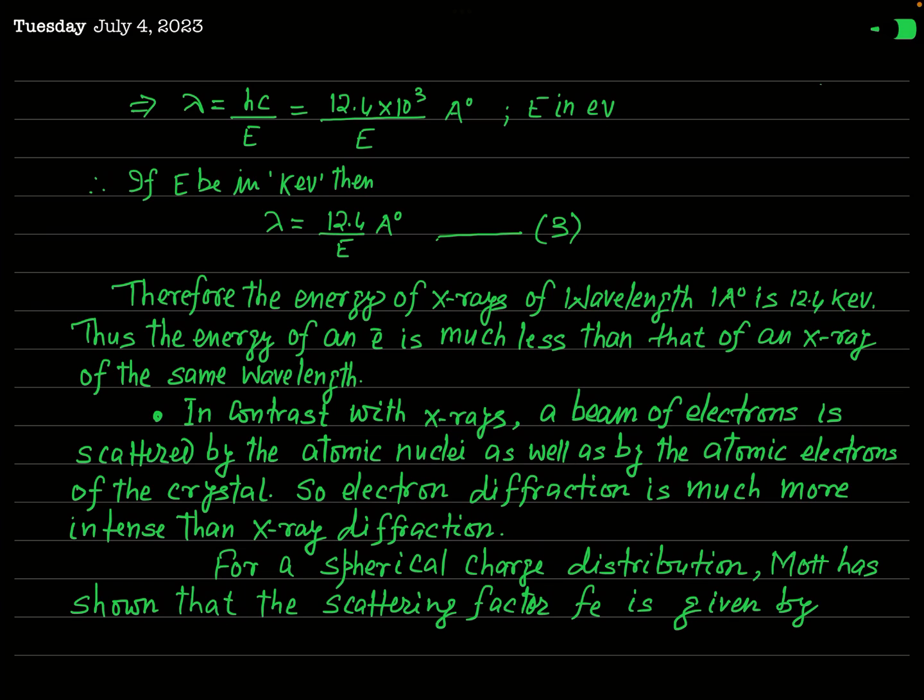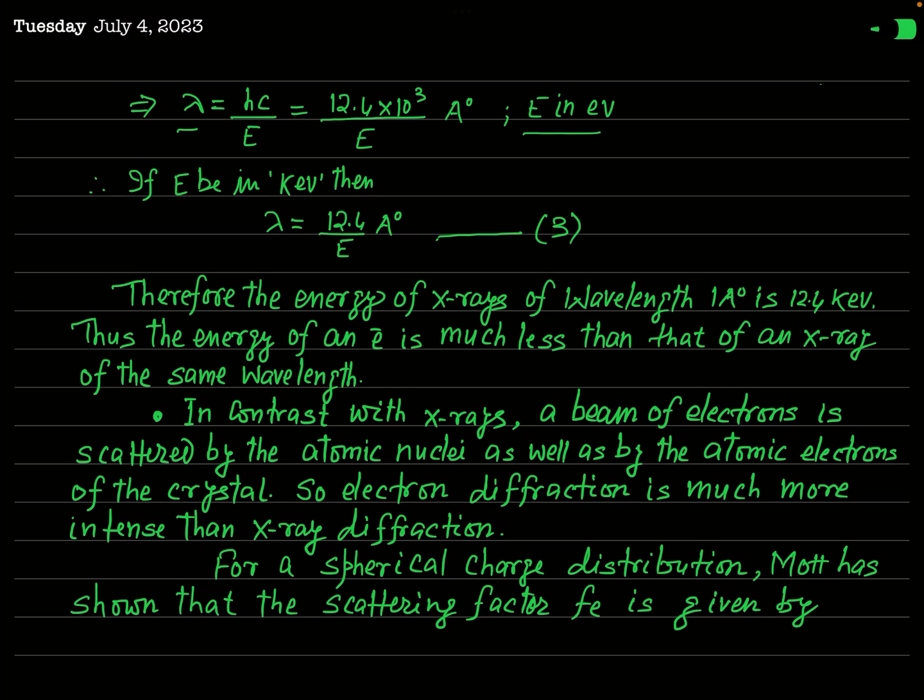When you substitute the numerical value, you will get this. So lambda, which is equal to hc over E, will be equal to 12.4 into 10 to the power 3 divided by E angstrom, where E is in electron volt.